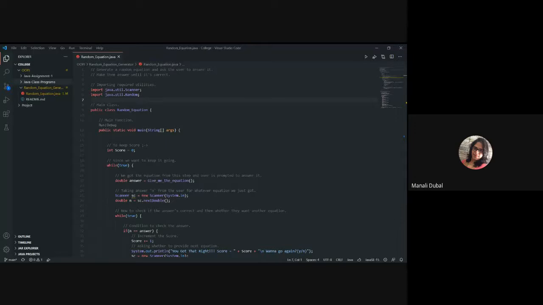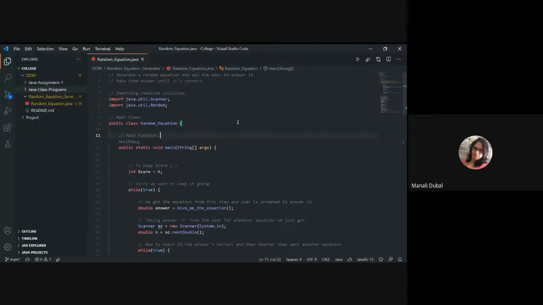Okay, so everybody, the question that I have given in one of the labs was that you need to generate a random equation, random numbers equation like 7 plus 2 or 7 minus 5. And the user has to input the correct answer. Until the user inputs the correct answer, the input will be taken constantly from the user. The question was framed like that.